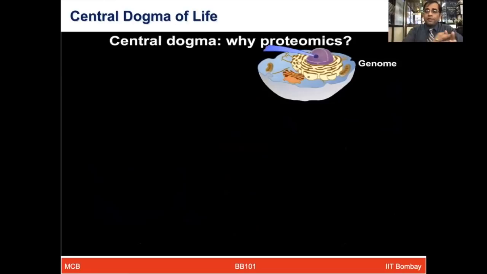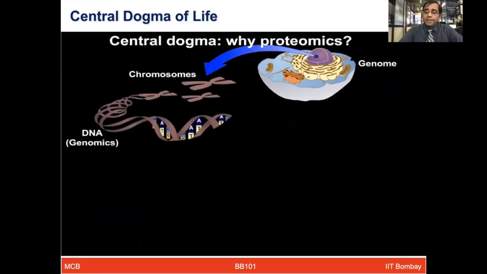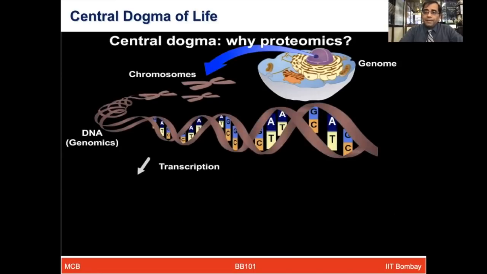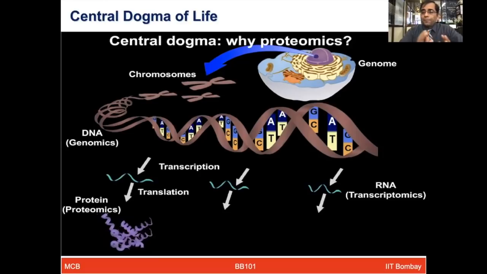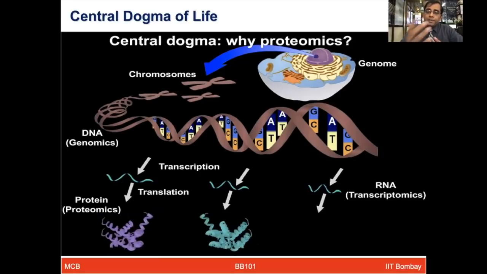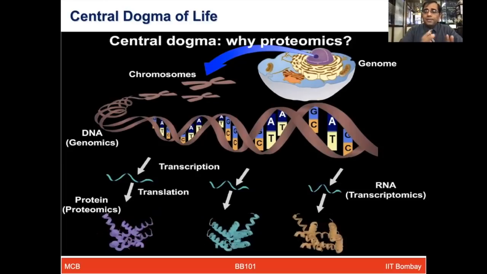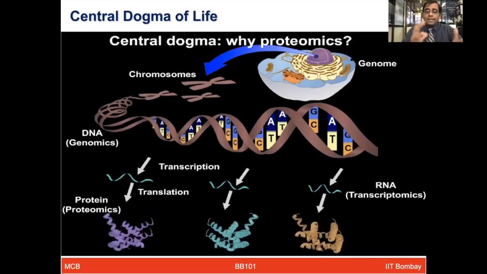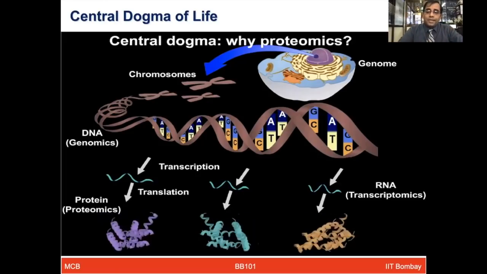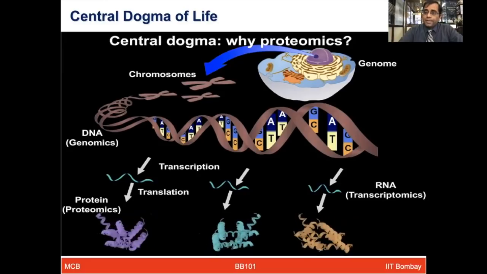The central dogma of life starts from DNA, the genetic material, and moves on to make the information active in the form of RNA. And then from there, the proteins are formed. This is known as the central dogma of life, which involves complex processes like transcription, which is from DNA to RNA formation, and translation, which is from RNA to protein formation. So the entire central dogma is very crucial for all the life processes.